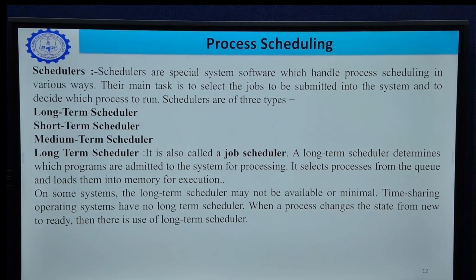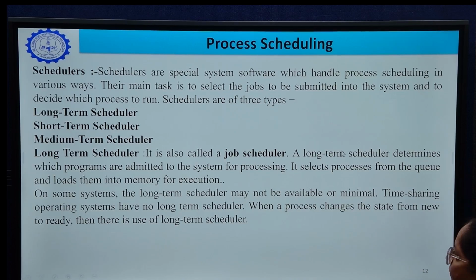Time-sharing operating systems have no long-term scheduler. When a process changes state from new to ready, then there is use of the long-term scheduler.